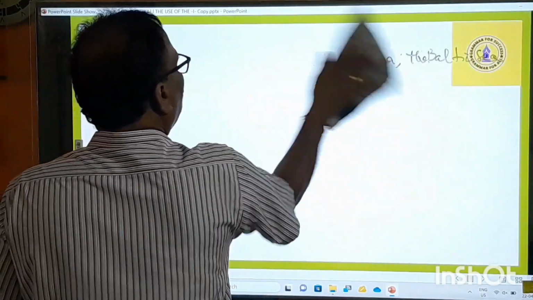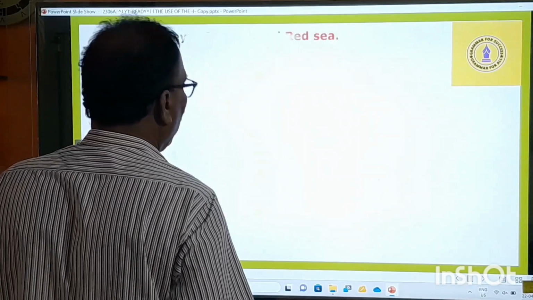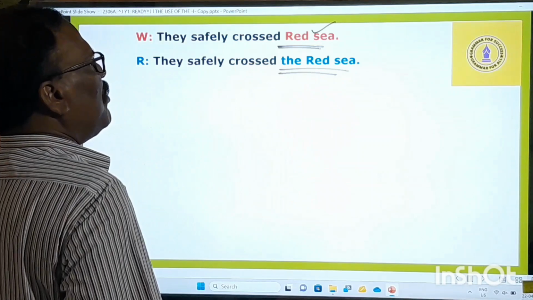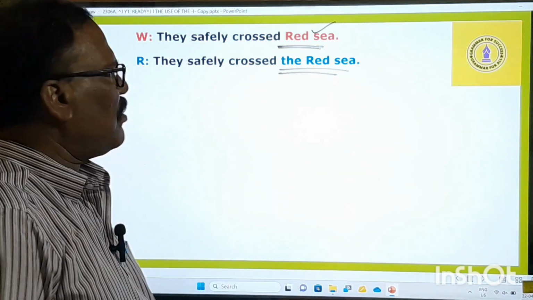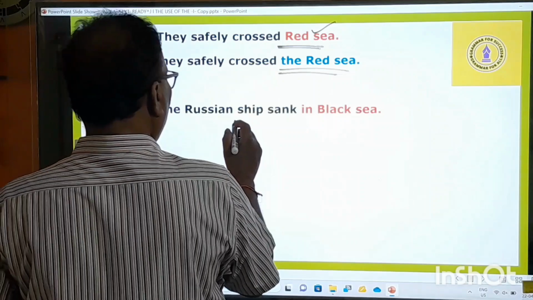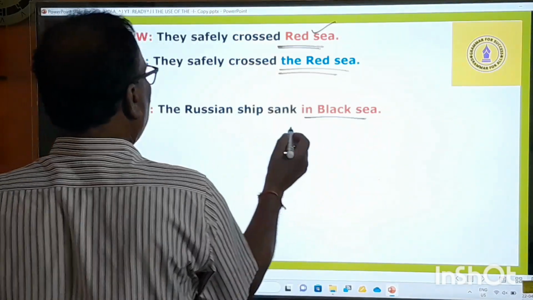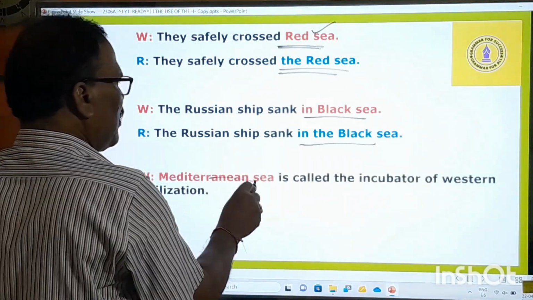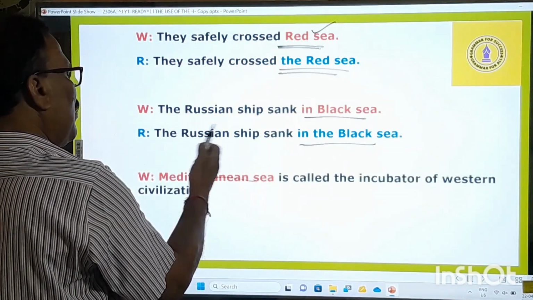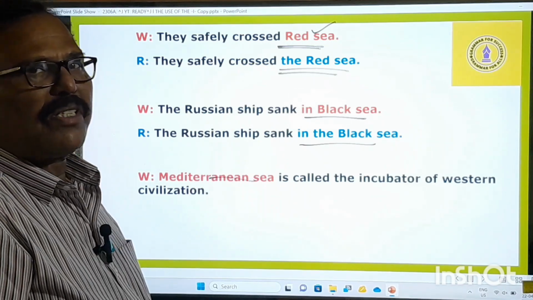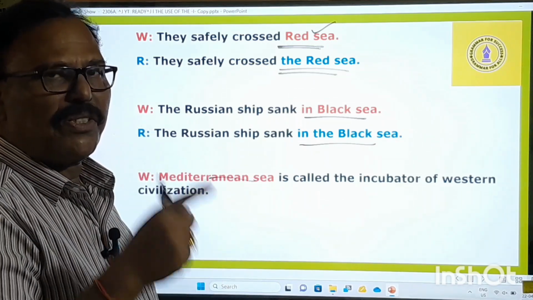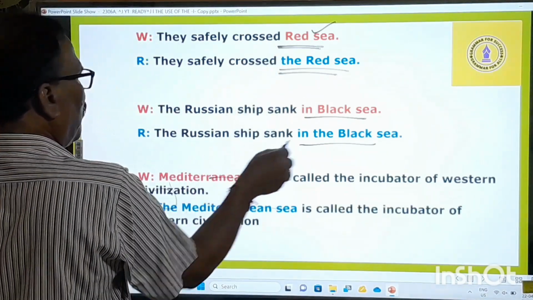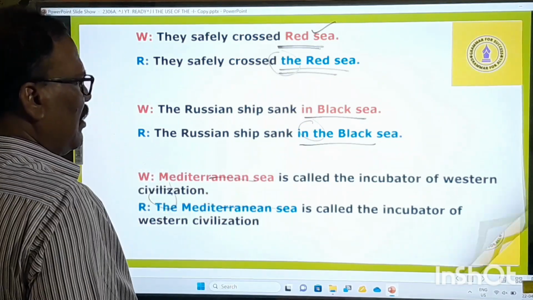"They safely crossed the Red Sea." Red Sea is a sea. Therefore, before the names of seas, we must use the definite article. So here it is used. And then comes, "The Russian ship sank in Black Sea." In Black Sea, what should you say? In the Black Sea. Similarly, Mediterranean Sea is the name of a sea. What does the rule say? The rule says before the names of seas, we must use the definite article. So here, the Mediterranean Sea. So in this way.